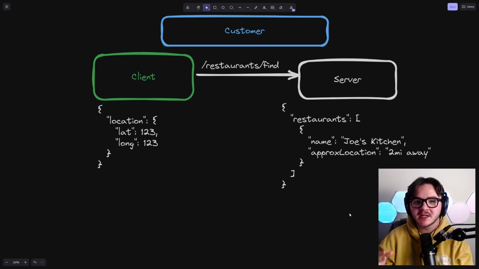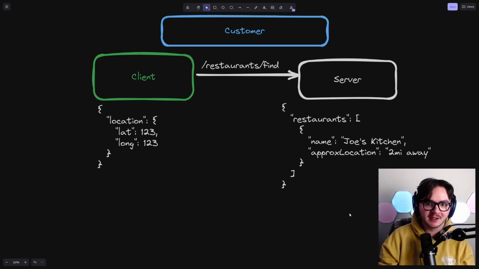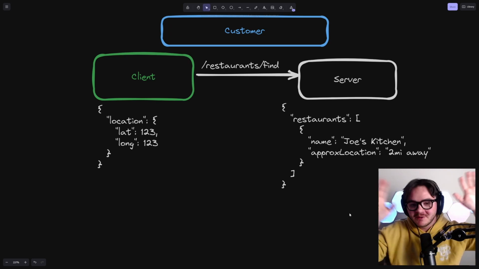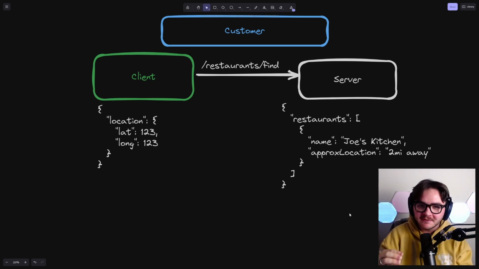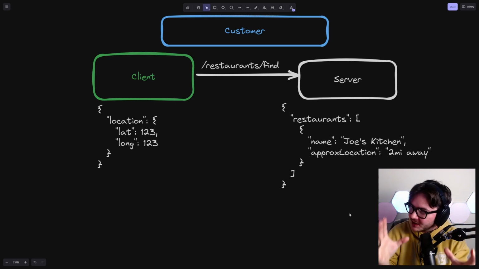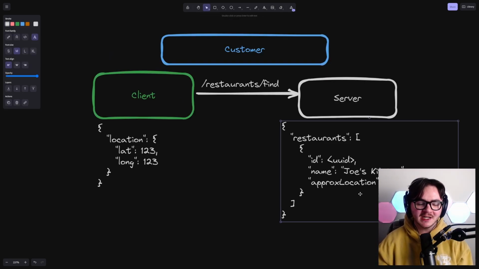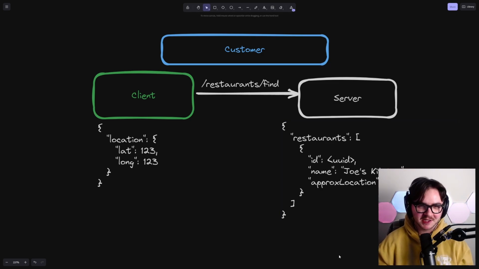In general, you're probably going to send back image URLs that are going to be the stock photos that a restaurant wants you to see of their food. Okay, but we're building really light at first. Super light. We're just really prioritizing getting some feedback first. Oh, and I forgot to draw this in at first. We need an ID for the restaurant because that's how we're going to fetch the menu in a second.